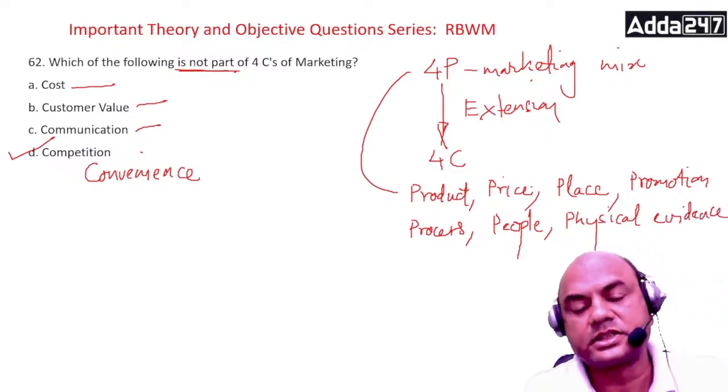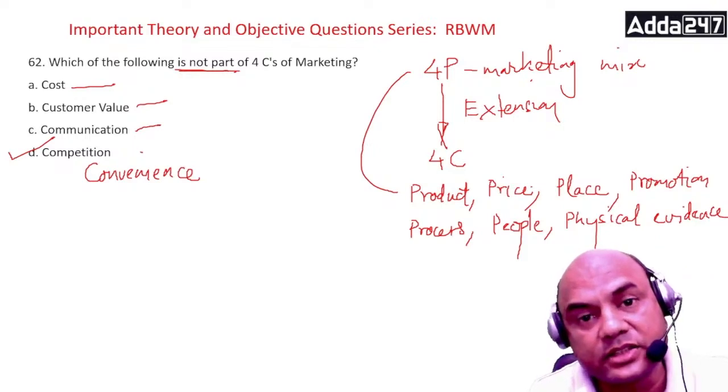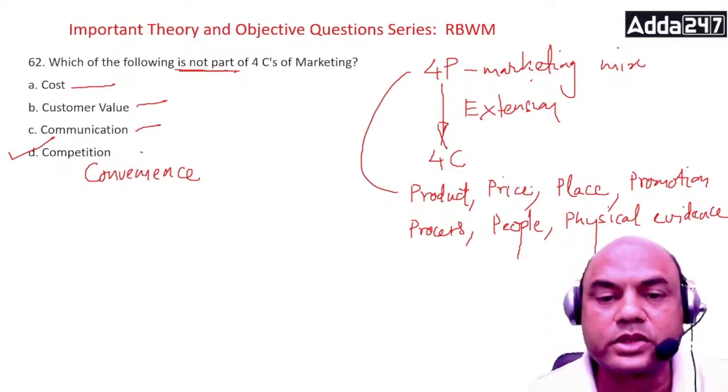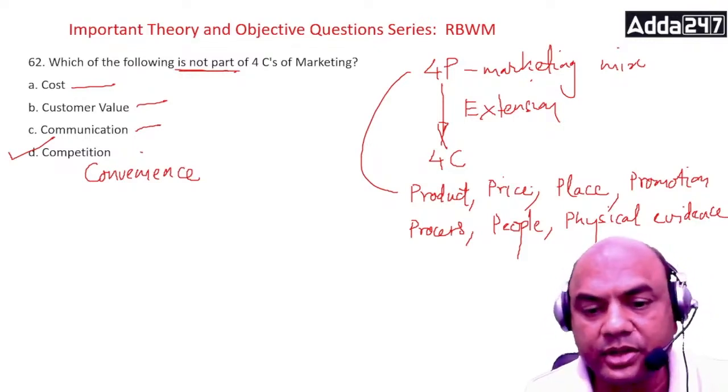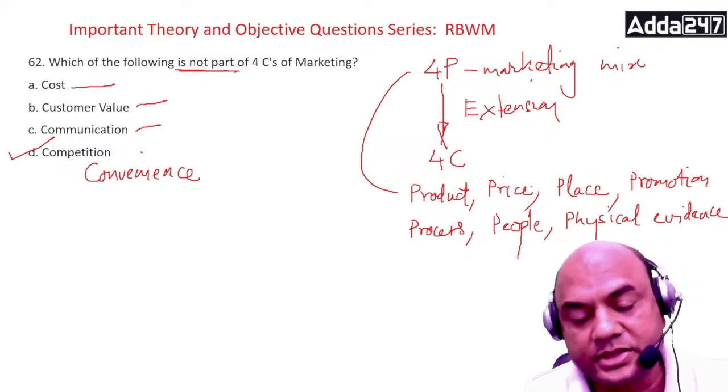So these are the 7 Ps of marketing, and an extension of these 7 Ps of marketing is the 4C. Okay, got it everyone? Extension of this is 4C.